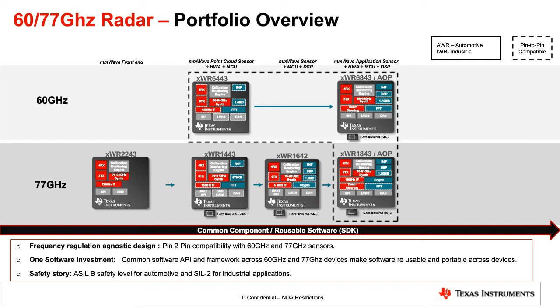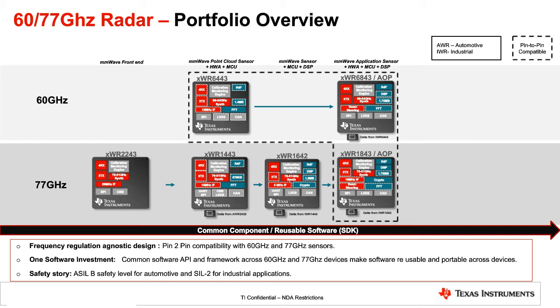So essentially, you can do the processing at the edge, and the decisions could be sent over these interfaces intelligently, depending upon the application. So this sensor can actually provide point cloud information and has a dedicated hardware accelerator integrated. On the right-hand side, you see our XWR6843, which is our superset device. It is similar to 6443, but it comes with a DSP integrated as well, so you can implement your complex signal processing algorithms on this device as well.